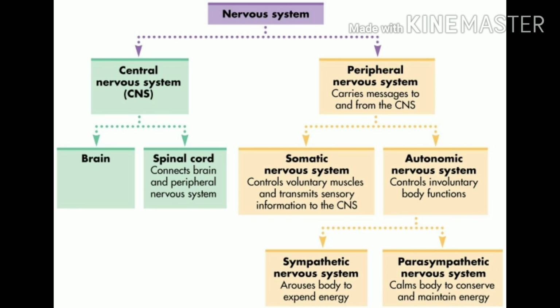Cranial, as the name suggests, starts from the brain. Cranium is the skull, or you can say brain box. So cranial nerves arise from the brain. Spinal nerves arise from the spinal cord. And the last one is ANS, which is of two types, sympathetic and parasympathetic.